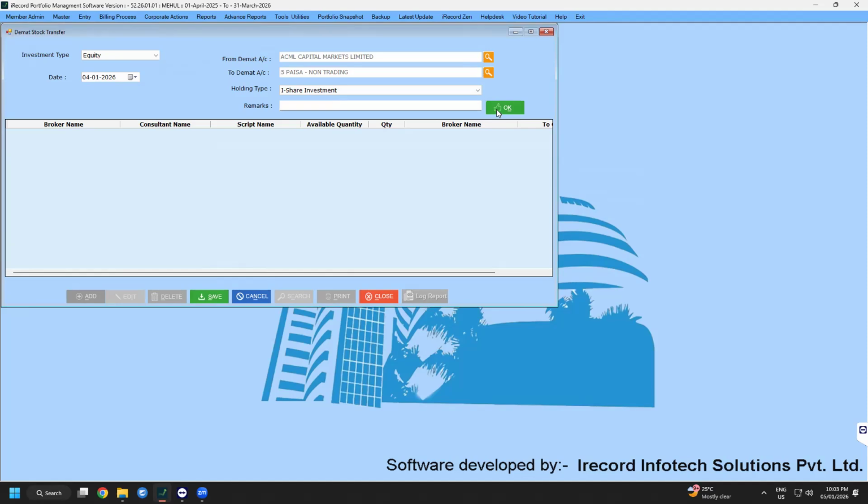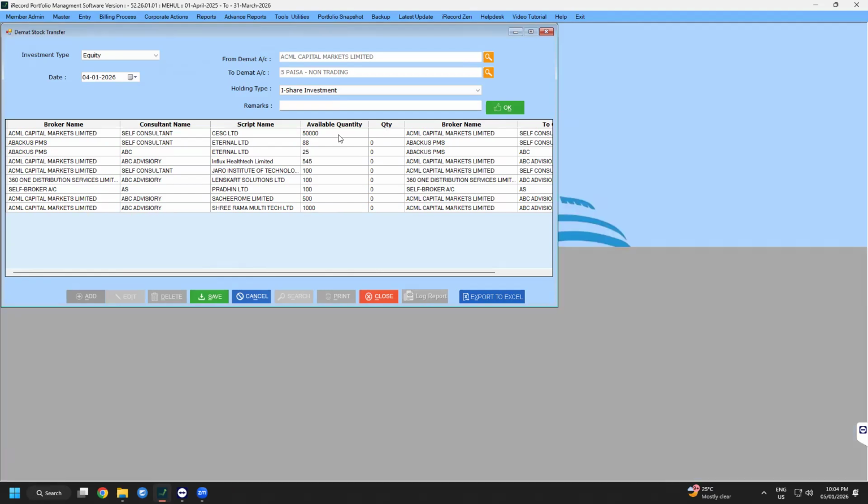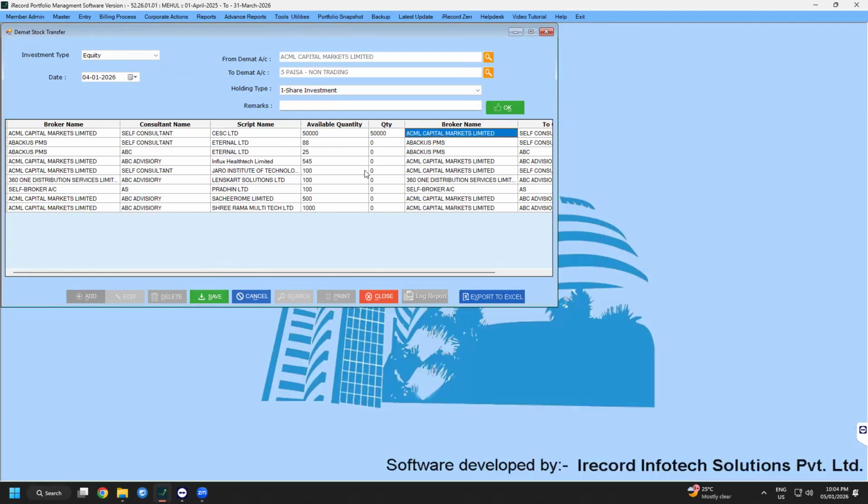When I click on OK, it will load all the shares that I've been holding under ACML as of 4th of Jan 2026. Now, from here, we have available quantity and quantity that can be transferred to 5 Paisa. So we have decided to transfer CESC Limited from ACML Capital to Demat account 5 Paisa non-trading. So I'll transfer the entire 50,000 shares of CESC from ACML Capital to 5 Paisa non-trading Demat account. So the moment I click on OK, this will post a transaction and transfer all the records for CESC held under ACML since inception to 5 Paisa non-trading account.